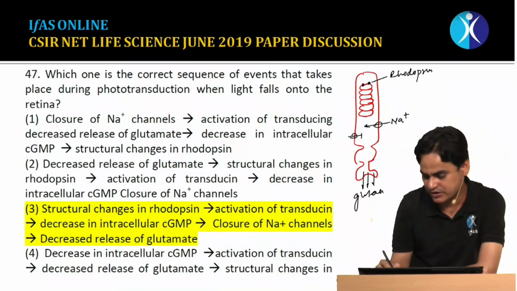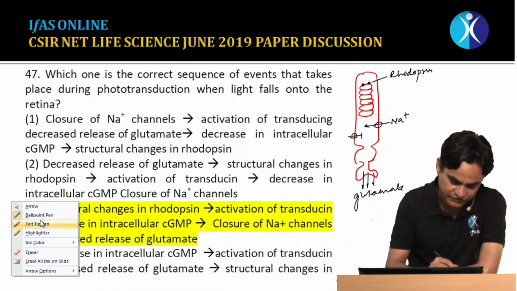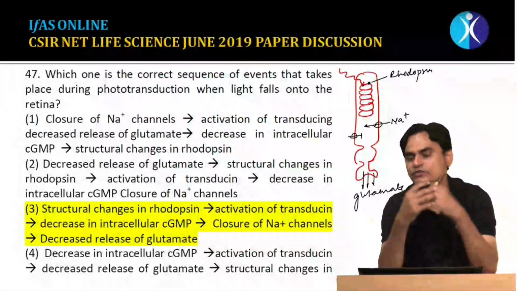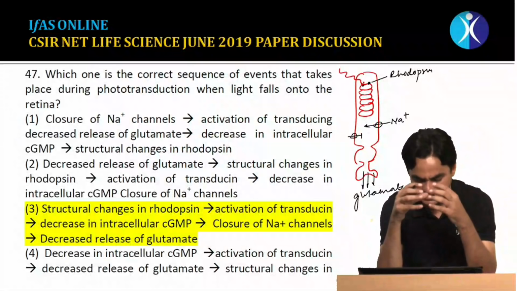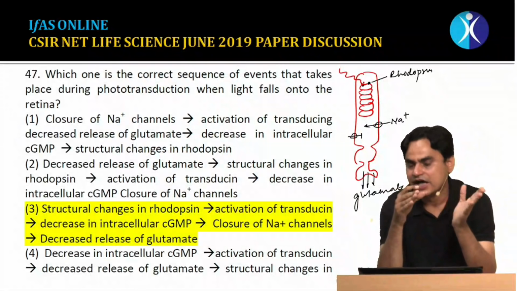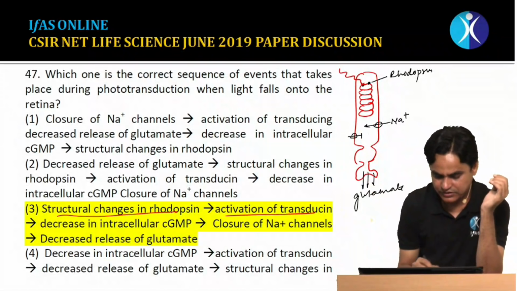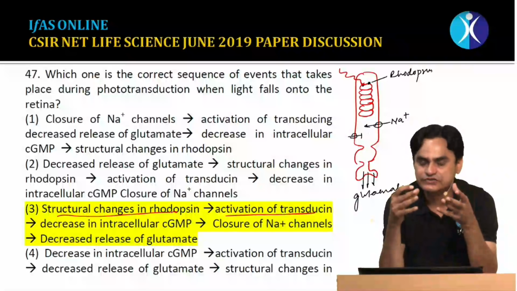Now if light interacts with the rhodopsin, there is a conformational change in the opsin protein. Once there is a structural change in rhodopsin, it activates an associated G protein referred to as transducin. Once transducin is activated, it activates a phosphodiesterase.